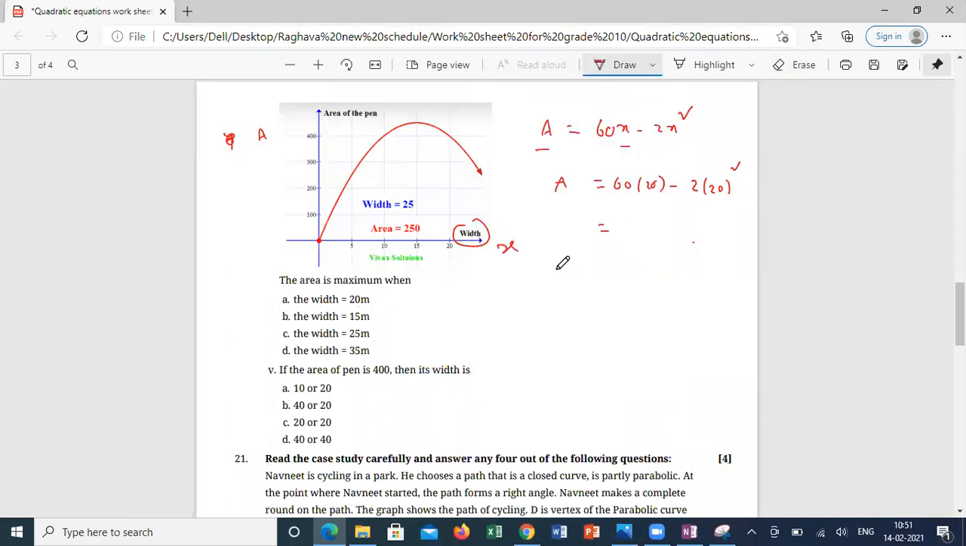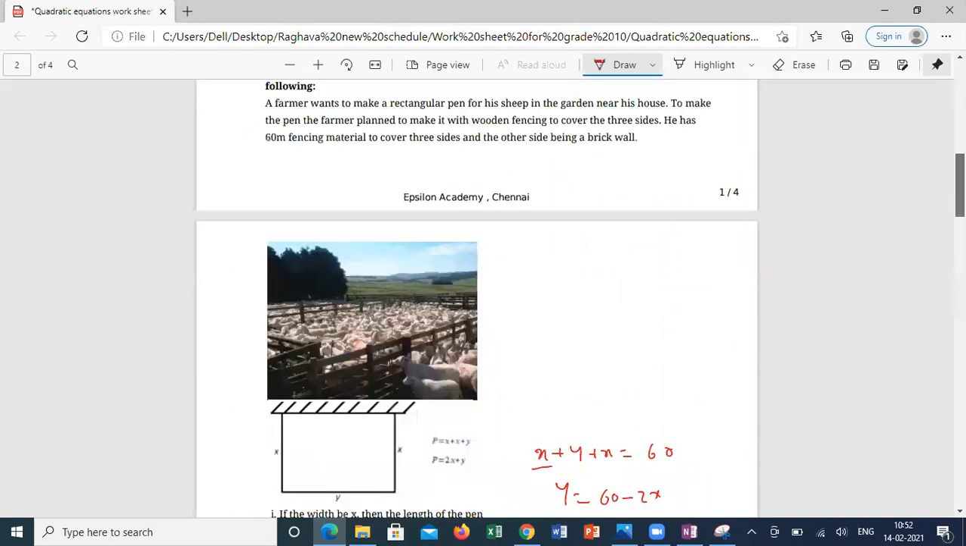If the width is 20, automatically the length will be 20. If the width is 15, the length is 30. If the width is 25, the length is 10. And the width is 35. Is it possible for the width to be 35? What will happen if I keep 35 width?